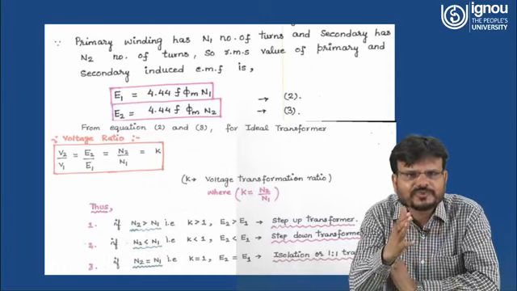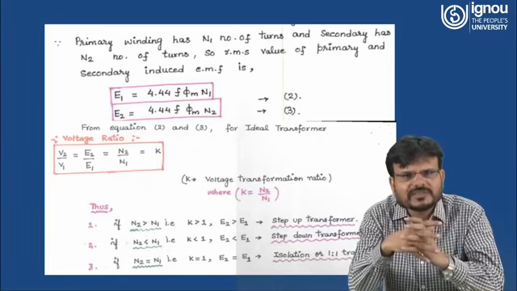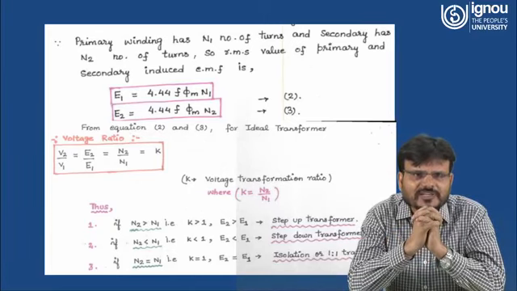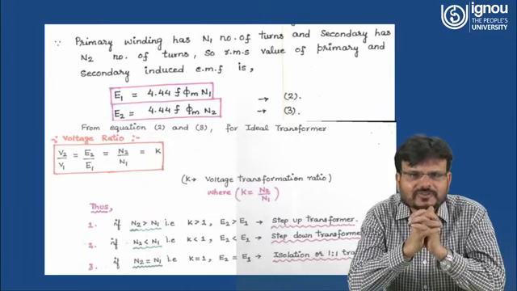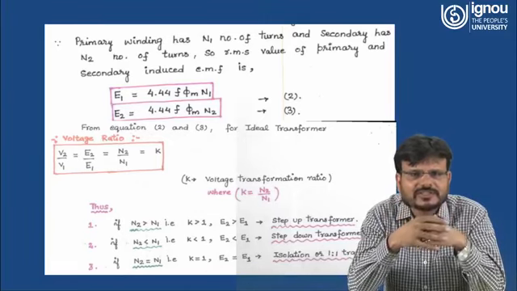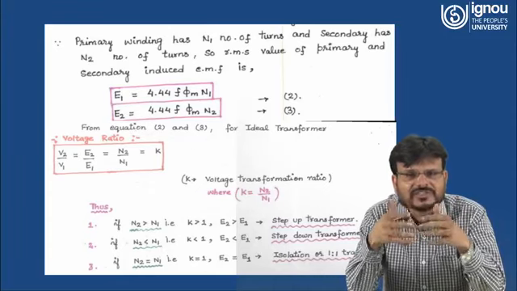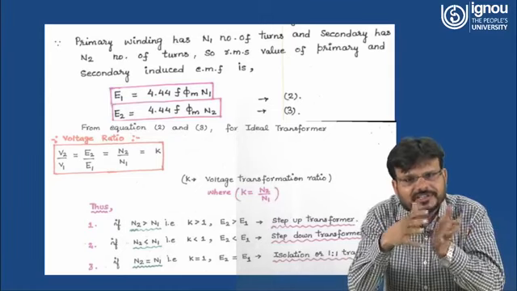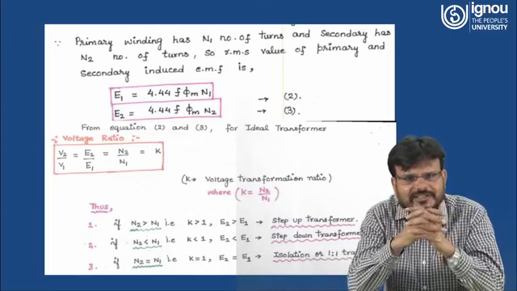The 4.44, f and phi m are all constants. That means E1 is directly proportional to N1 and E2 is directly proportional to N2. So from equations 2 and 3, for the ideal transformer, as I already told you, an ideal transformer has zero resistance in the winding, there is no leakage flux, and all the flux generated by N1 is linked to the secondary side. So this is an ideal transformer.